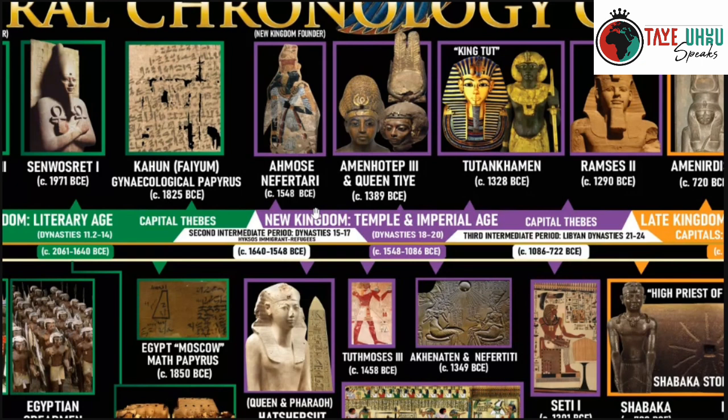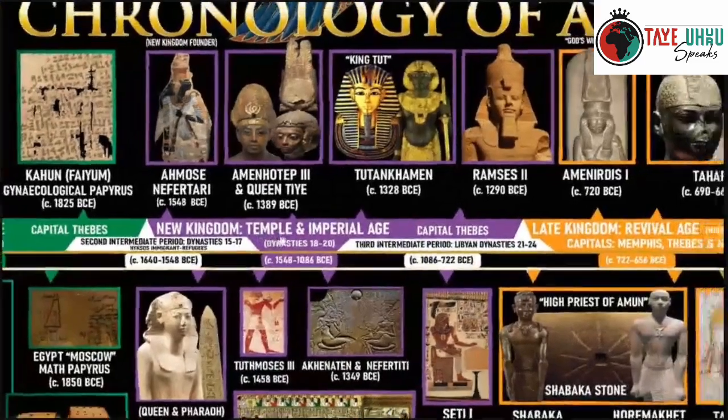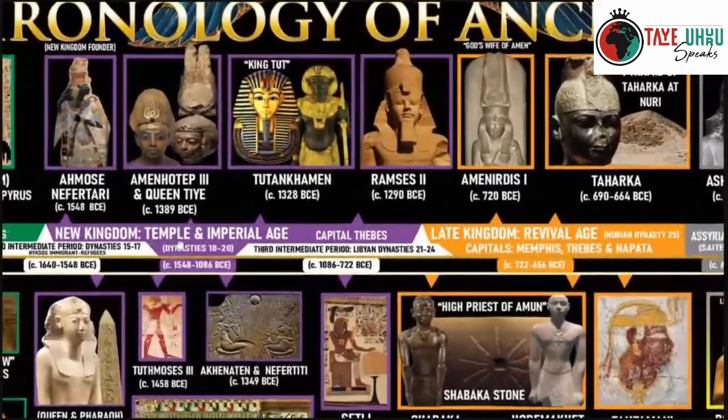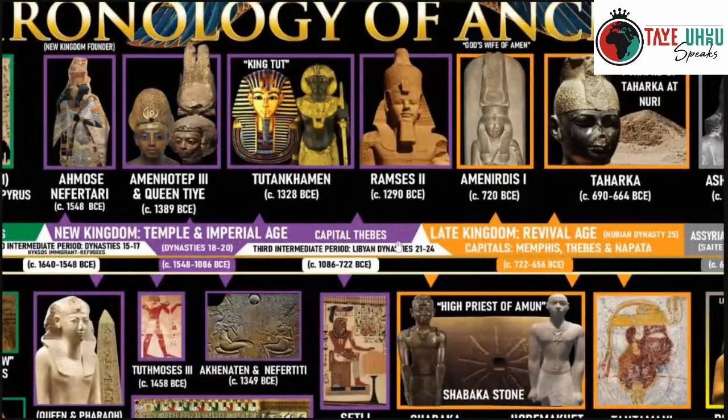The New Kingdom consists of the 18th, 19th and 20th dynasties. King Tut, again, comes from the royal family of the 18th dynasty. The 19th and 20th dynasties generally are known as the Ramesside dynasties. After the 19th and 20th dynasties, it went into a third intermediate period of instability again.